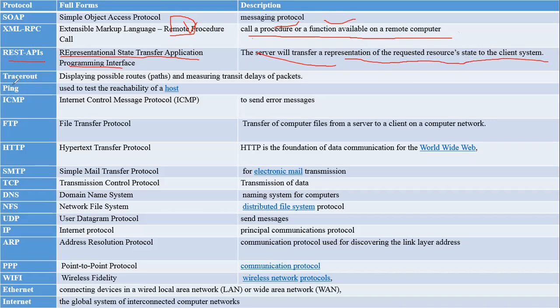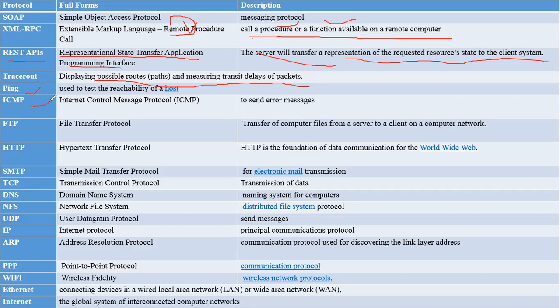Traceroute displays the possible route path and measures the transit delay of packets. If I want to send some packets from one computer to another, how many routes are there and which is the best route can be calculated by using traceroute. Next one is ping. I think everyone knows the ping command is used when multiple computers are connected on a network, to check whether they are reachable on the network or not. If I want to check it, I have to use the ping command.